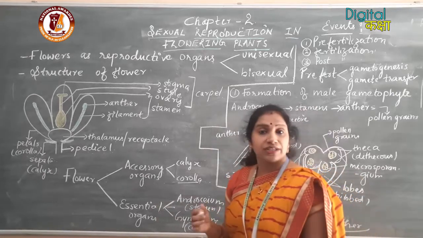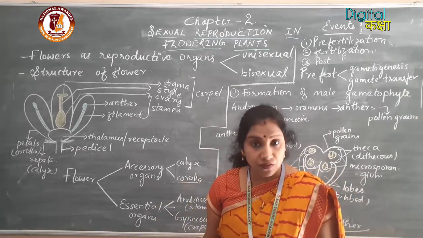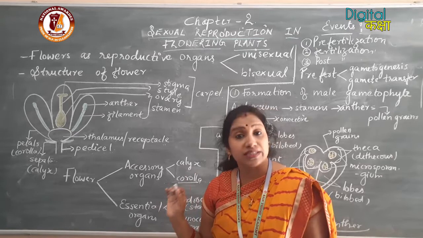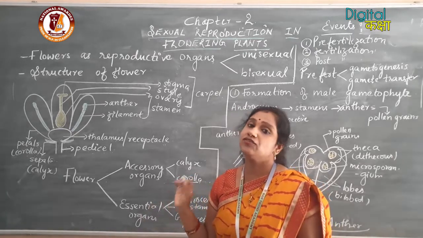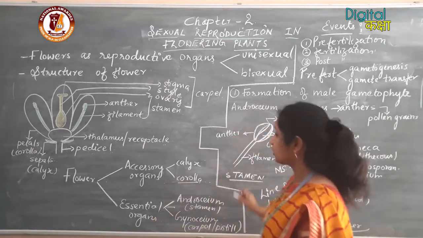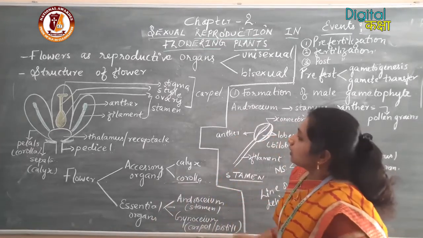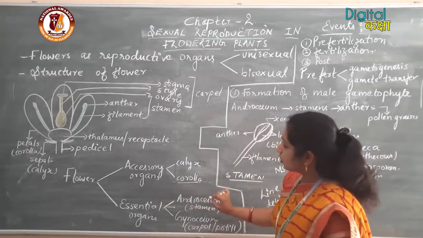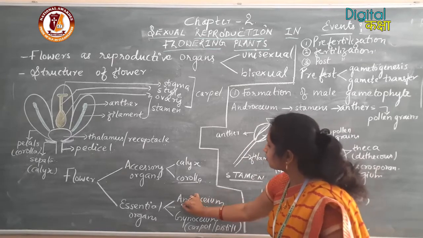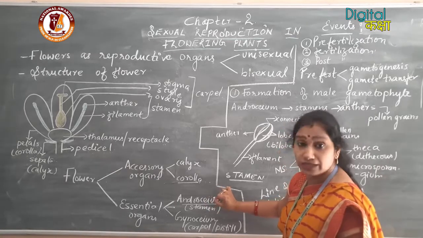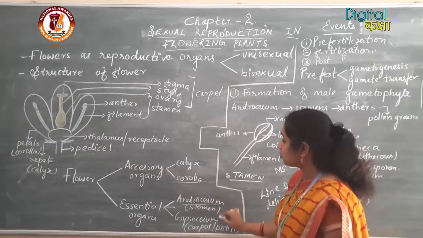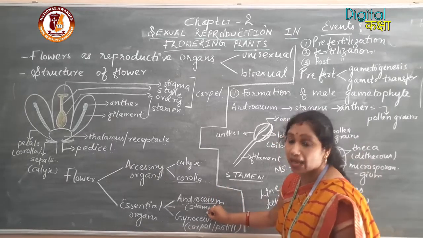The essential organs means the organs which are involved in the process of sexual reproduction by the formation of the male and female gamete. Now here, the male reproductive unit of the flower is the androecium, and the androecium is made up of stamens.